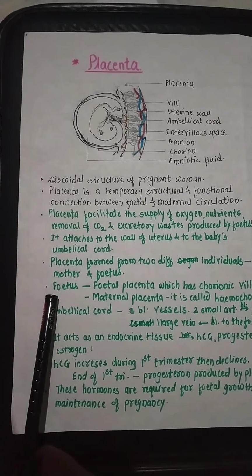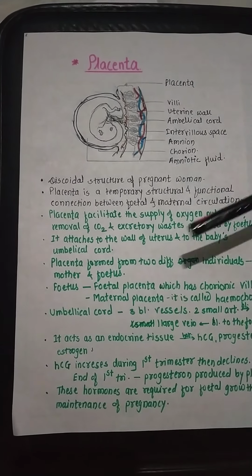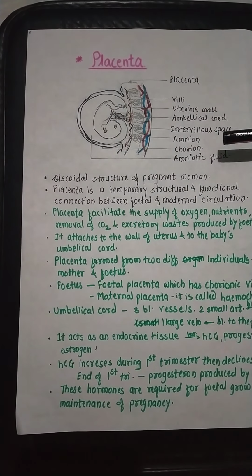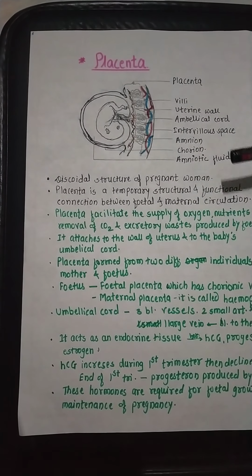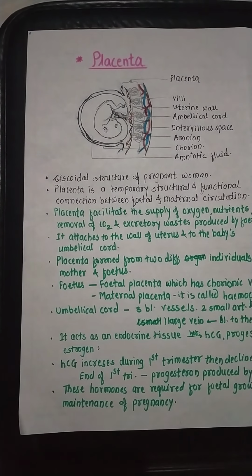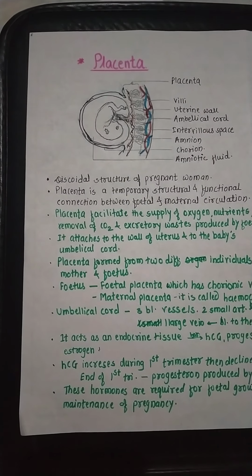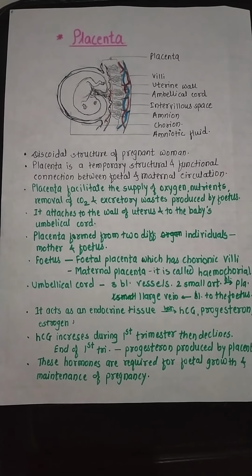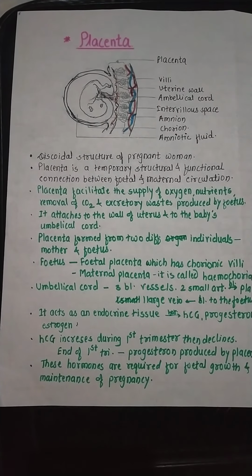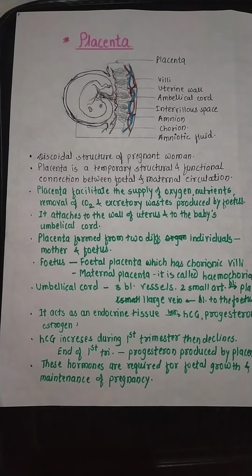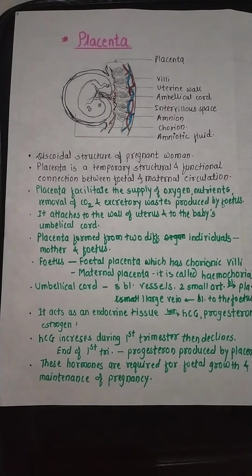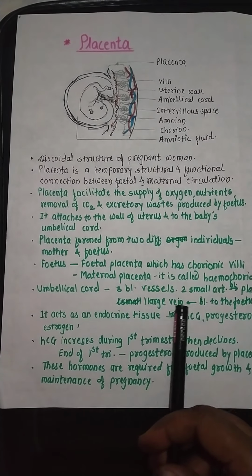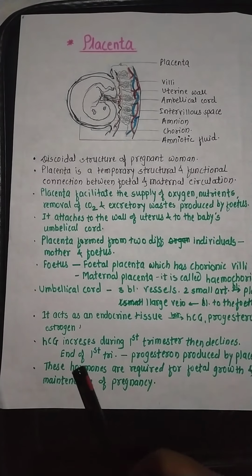the placenta developed from the fetus is known as the fetal placenta, which has chorionic villi. Here villi are developed. And another one is the maternal placenta. It is called hemochorial. Then umbilical cord. The umbilical cord has 3 blood vessels, 2 small arteries which supply blood to the placenta, and 1 large vein which collects blood for the fetus.